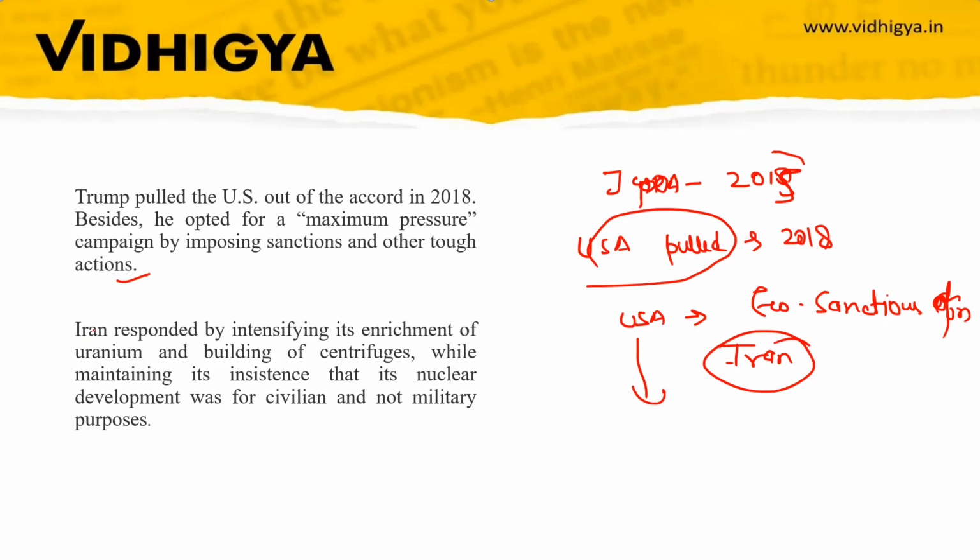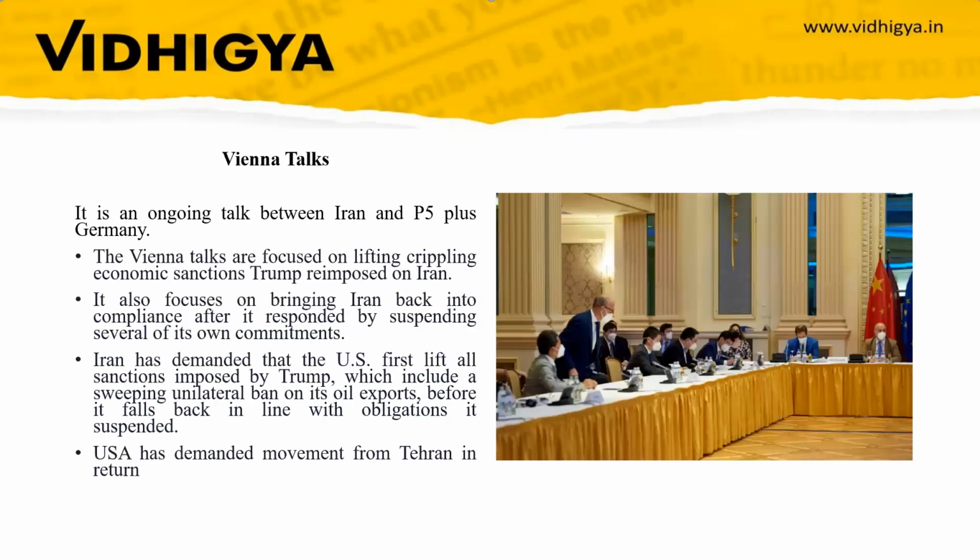After the USA pulled out, Iran responded by intensifying its enrichment of uranium and building of centrifuges, while maintaining its insistence that its nuclear development was for civilian and non-military purposes. Iran said it is enriching its uranium not for military purposes but for civilian purposes, for example nuclear energy. So Iran said, we are not making a nuclear weapon. This enrichment of uranium is done only for civilian purposes.